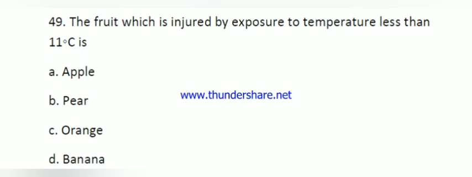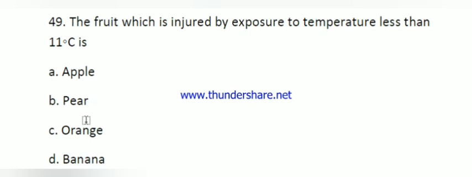Here the question number 49. The fruit which is injured by exposure to temperature less than 11 degrees Celsius. Storage temperature of apple and pear is 0 to 1 degree Celsius.